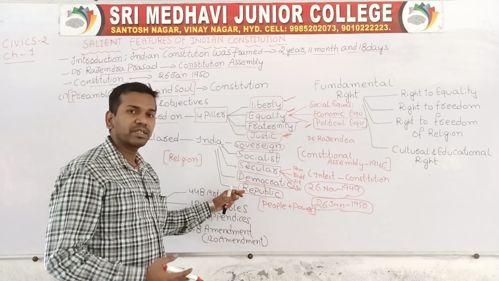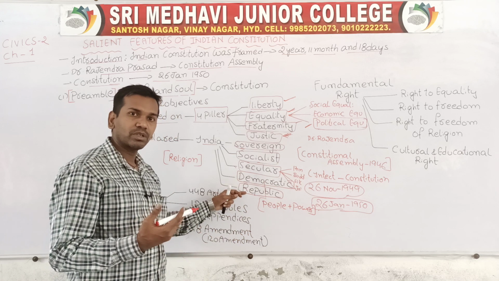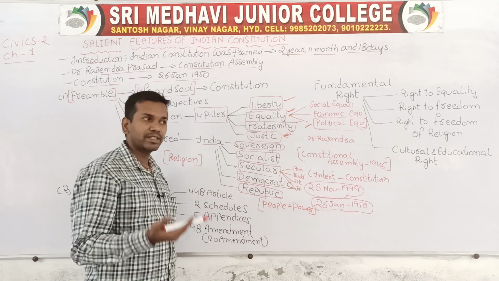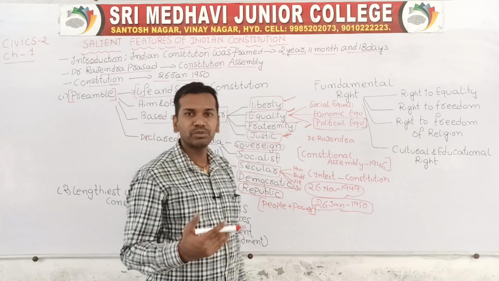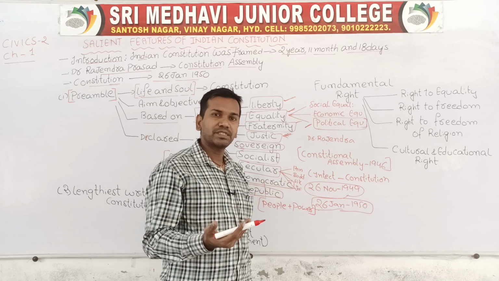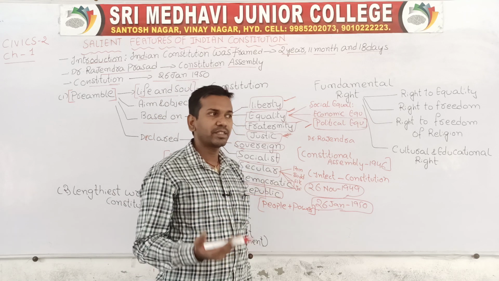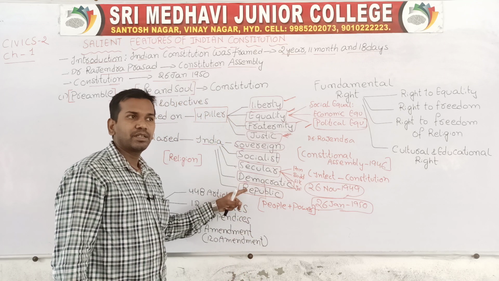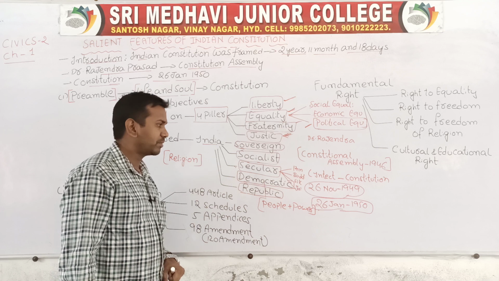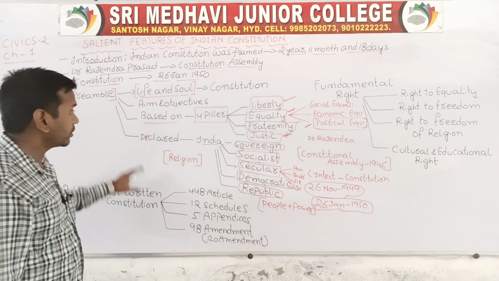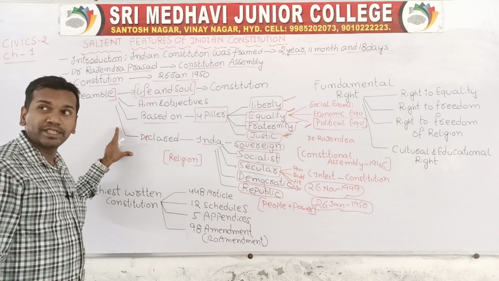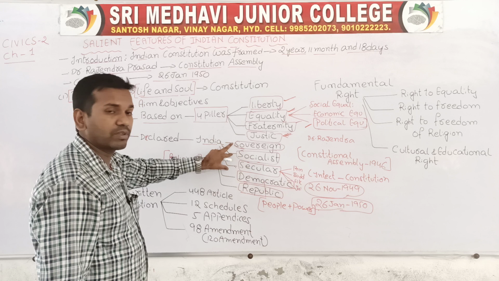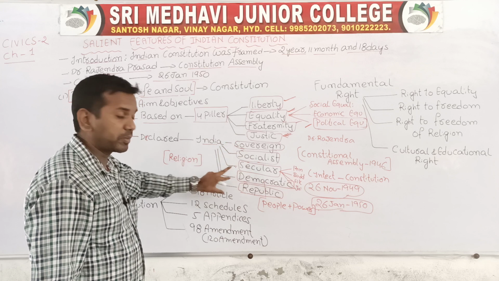So a republic is a country which has its own constitution and where the heads are elected by the people either directly or indirectly. In any country, the head of the country, either the president or the prime minister, is elected by the people directly or indirectly, and that country can be called a republic. For example, India is the best example of a republic. According to the preamble of the Indian Constitution, India is declared a sovereign, socialist, secular, democratic and republic state.